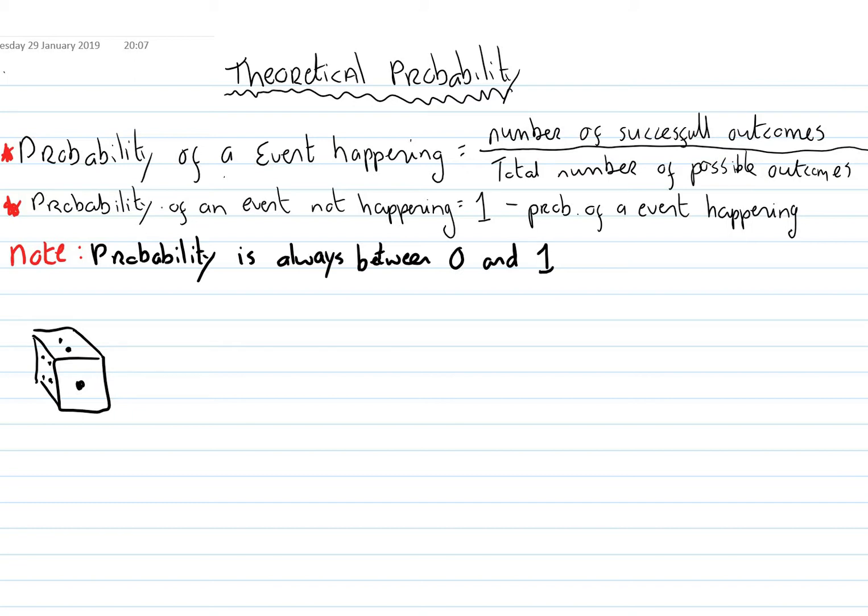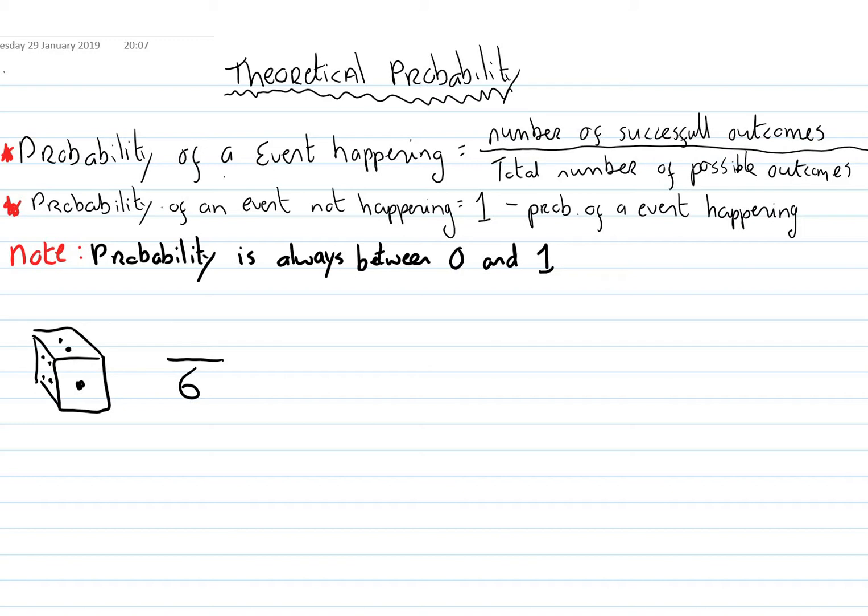So let's look at this dice, or die. It's a fair die, so there's an equal chance that a 1, 6, 5, 4 or 3 will come up. My question to you would be, what's the chance of me rolling a 5? Let's have a look with regard to this formula. The total number of possible outcomes is 6, because I could roll a 1, 2, 3, 4, 5 or 6.